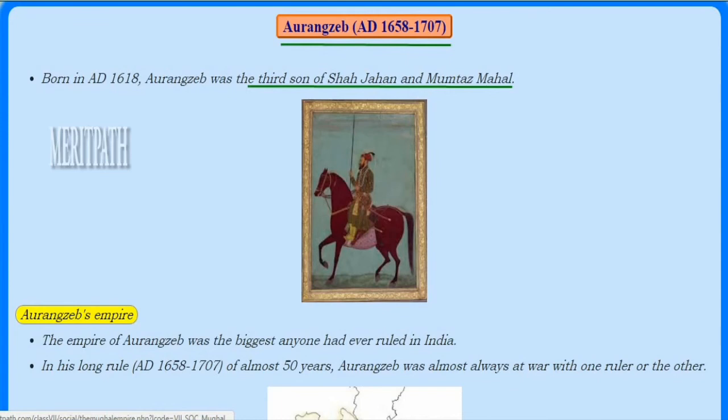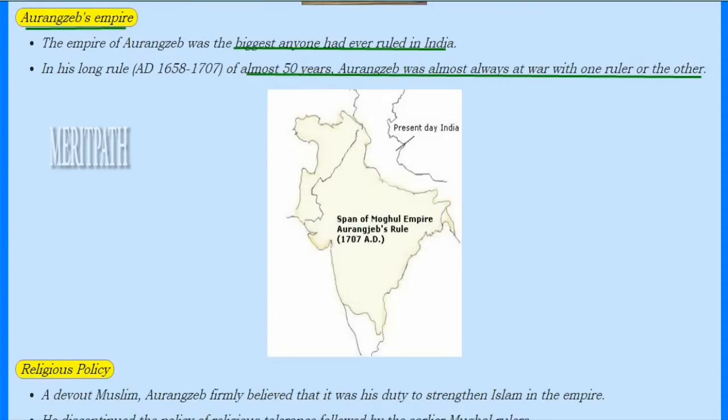Next came Aurangzeb. He ruled from AD 1658 to AD 1707. He was the 3rd son of Shah Jahan and Mumtaz Mahal. He was born in AD 1618. This is the image of Aurangzeb. Aurangzeb's empire was the biggest one anyone had ever ruled in India. In his rule of almost 50 years, he was always at war with one or the other ruler. So in this India map, we see the span of the Mughal Empire under Aurangzeb's rule.